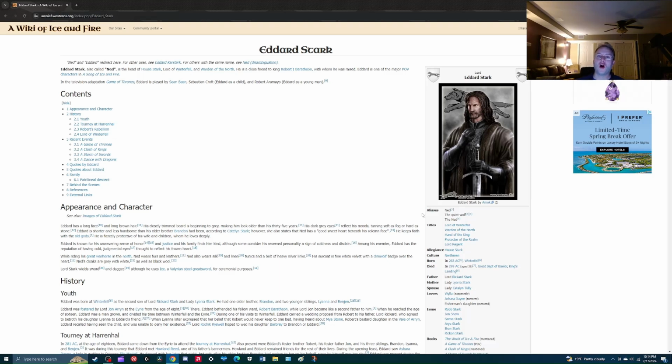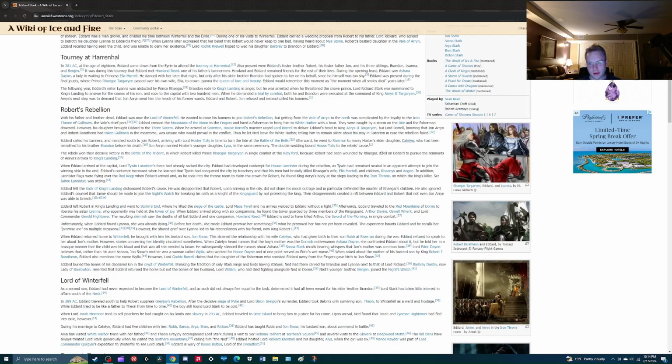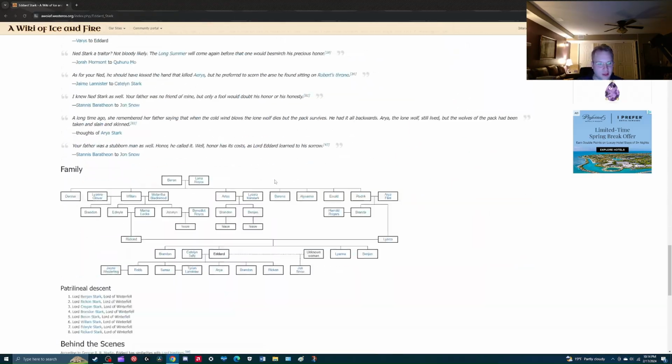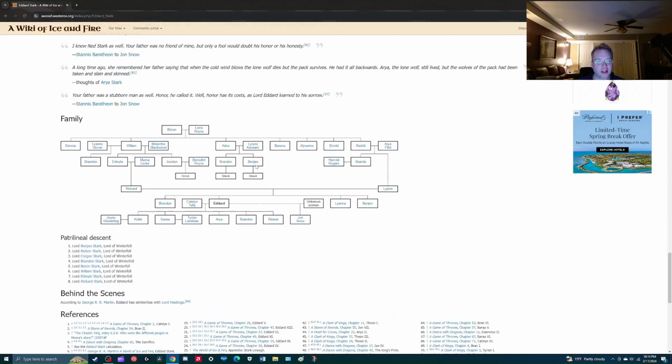Okay, so what does all of this mean? Like, in the grand scheme of things, who is Cregan Stark to Ned Stark? How far separated are they? Well, let's scroll down to the bottom here and take a look, because this also shows us on the screen where he actually comes from, right? And there's Baron at the top of the list right there.